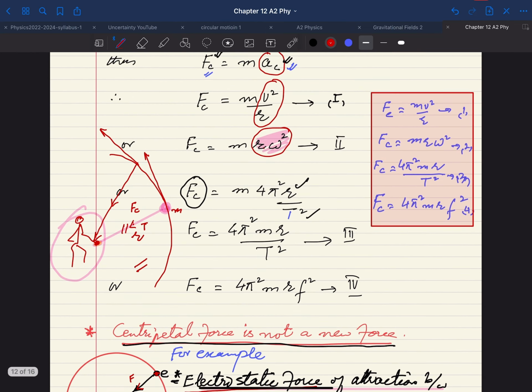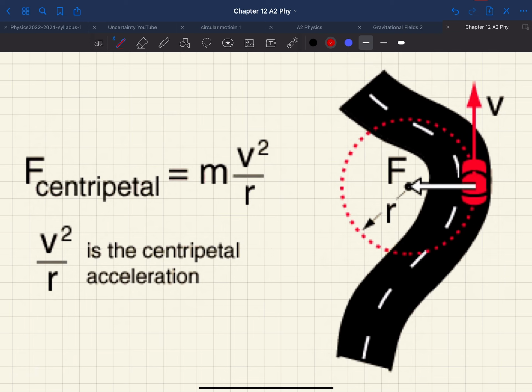Last but not least, here is another example where you have a car which is moving on a curved road and taking a turn. So what is the centripetal force here, and where is it? To understand this example, suppose I ask you: if there is oil on the road, what will happen? If there is oil on the road, simply the car will slip or skid and will hit somewhere here.